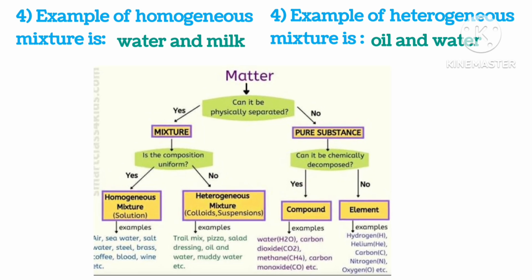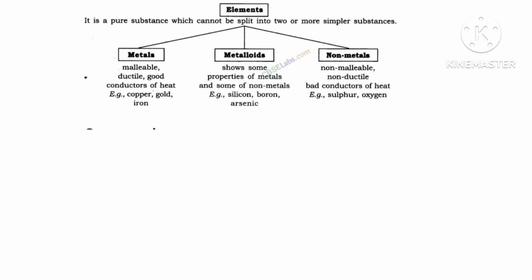As you can see here, now matter is divided into pure and impure substances. Pure substances are compounds and elements, and impure substances or mixtures are of two types, homogeneous and heterogeneous mixtures. Now elements are again divided into metals, non-metals and metalloids.